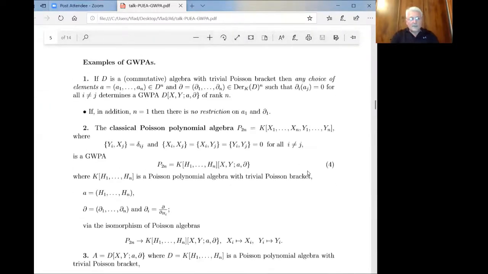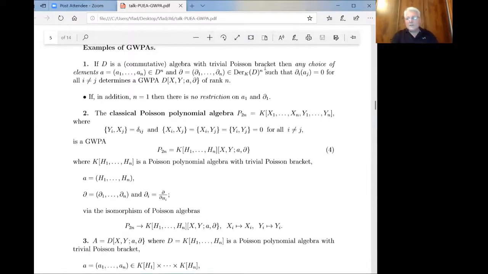Let me look at some examples. Suppose we have a commutative algebra with trivial Poisson bracket, so the bracket is 0. Then the Poisson center is simply the whole ring D. So these elements can be chosen from the ring, and the Poisson derivations are simply the derivations of the algebra. So this tuple is of commuting derivations of this algebra with this condition. Then we can produce a Poisson algebra. In the particular case n equals 1, there are no restrictions, so there is no such condition. It means in this situation we can choose an element of the ring and its derivative in an arbitrary fashion.